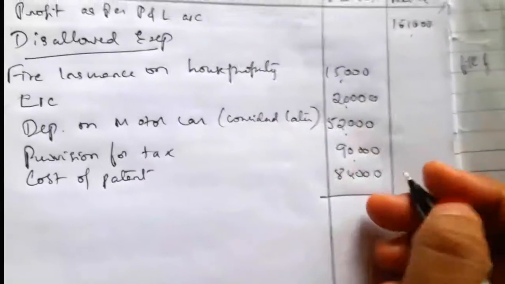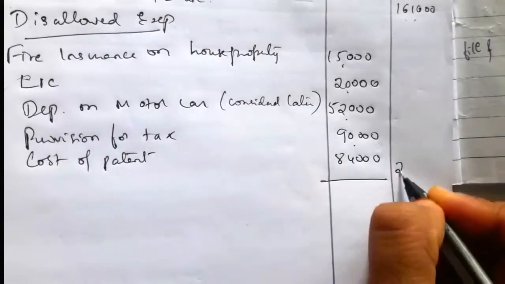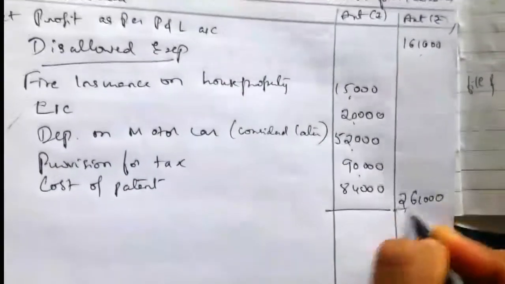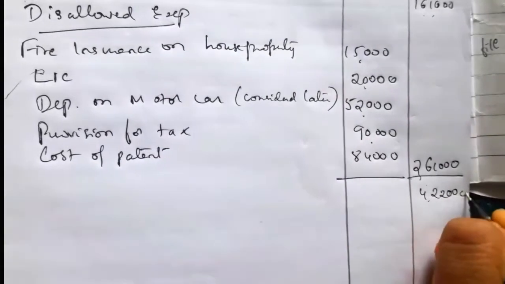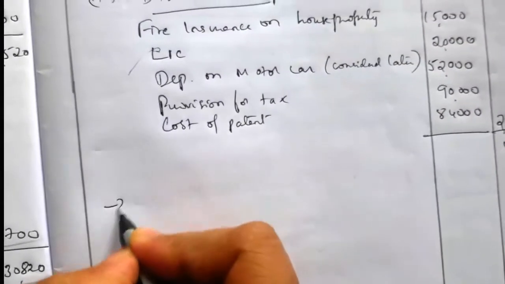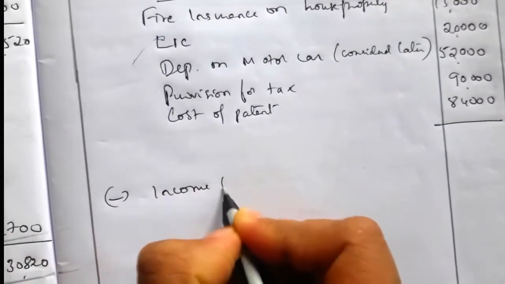So items 3, 4, 5. The total is equal to 2,61,000. If you add it, the total will be 4,22,000. Next we'll take the income to be treated separately.